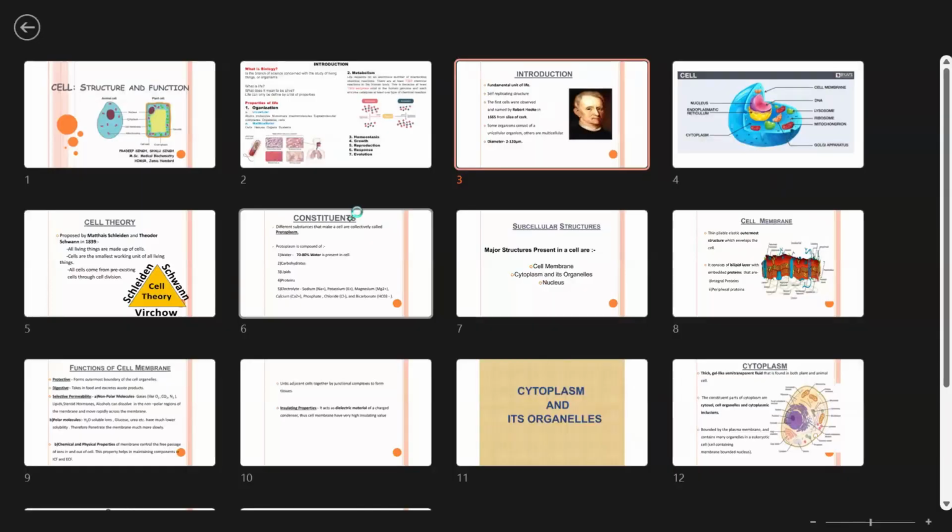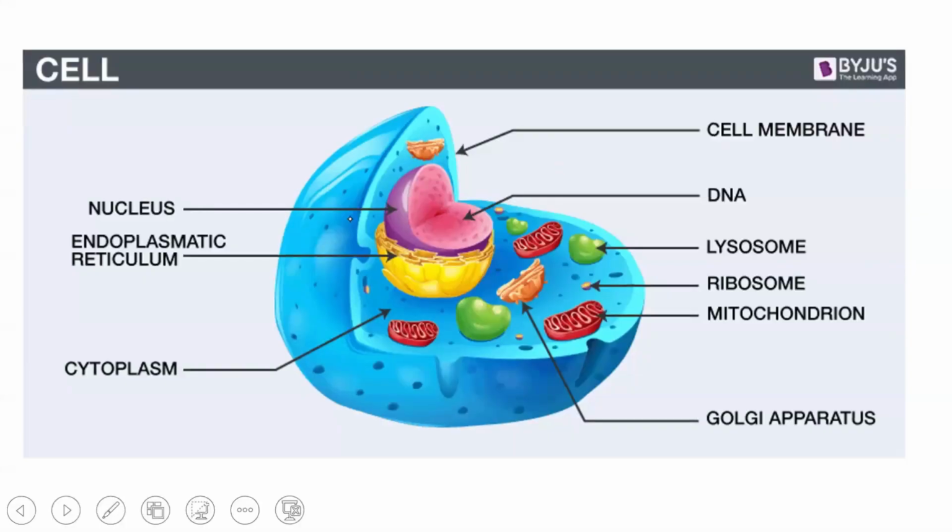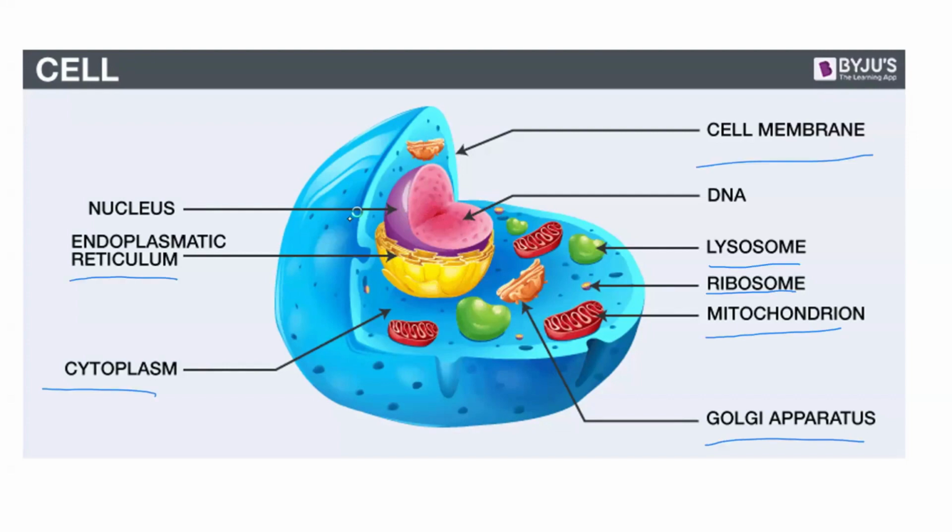Okay, so now the next thing that we are going to look at is some structure of the cell. In a cell, we have some basic structure, and that is what you are going to draw. That is why sometimes it is very important to look at how they clearly look. For example, look at how the nucleus looks, and we have endoplasmic reticulum, cytoplasm, and of course in the nucleus we have DNA, and then we also have lysosome, ribosomes, mitochondria, Golgi apparatus, cytoplasm, and all of these are here.